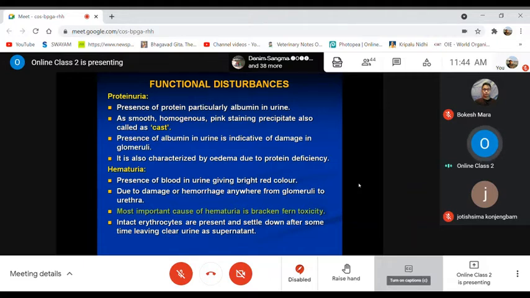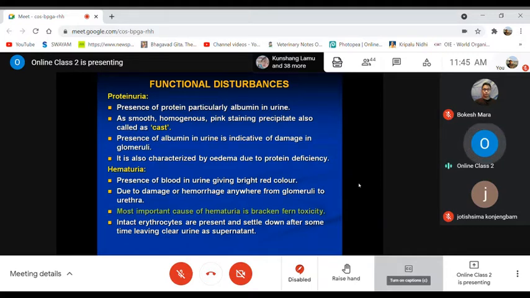Okay, then next is hematuria. This is the presence of whole blood, pure whole blood in the urine, giving a very bright red color. That is known as hematuria. Intact RBCs will be there, right? When there are hemorrhagic lesions in the urinary system, starting from the kidney, ureters and so on, along with the urine the intact RBCs, the blood, may be coming out and remain present in the urine.